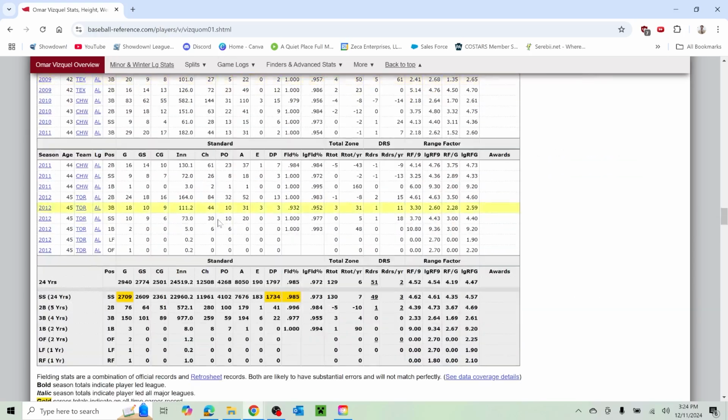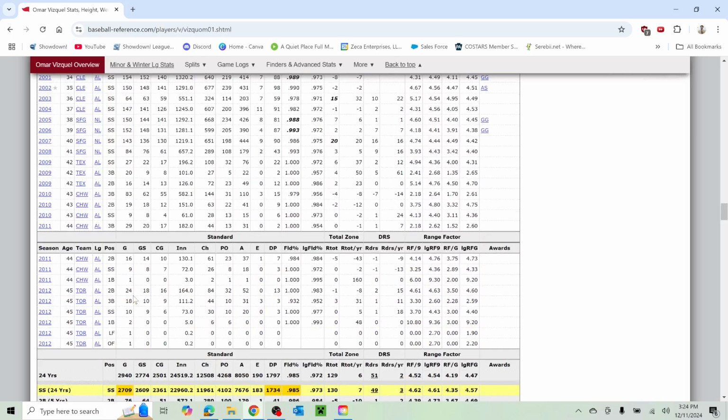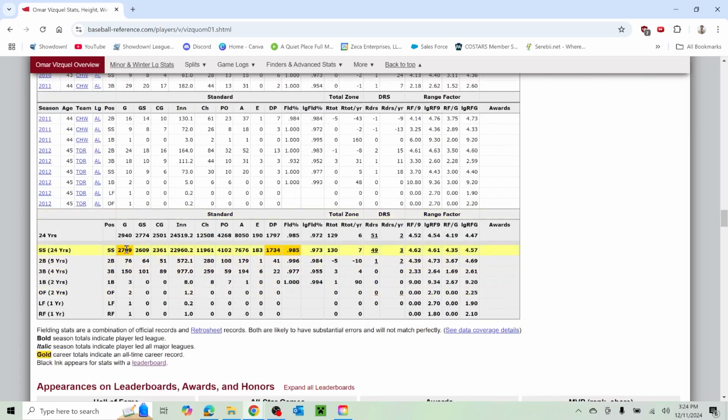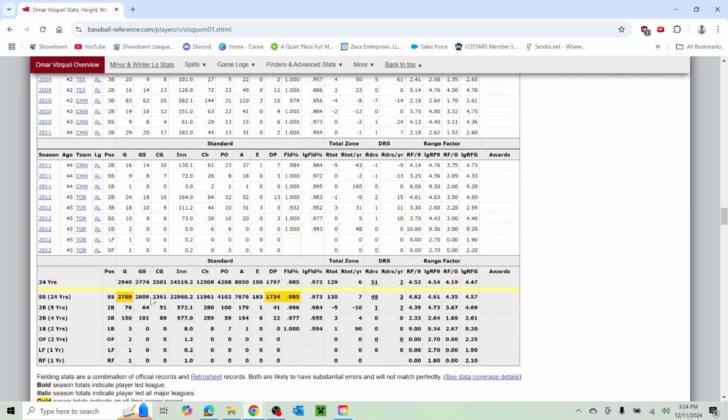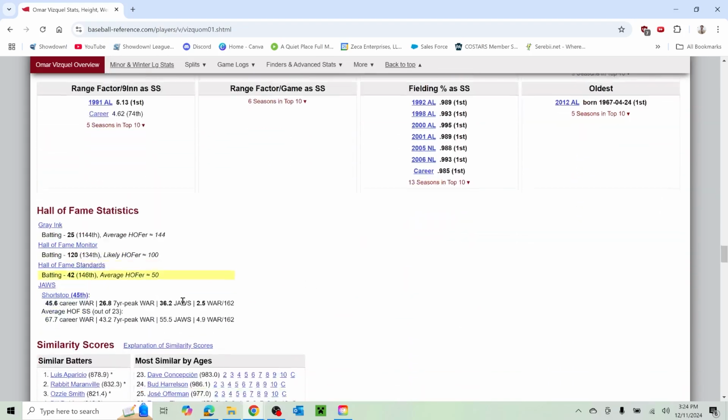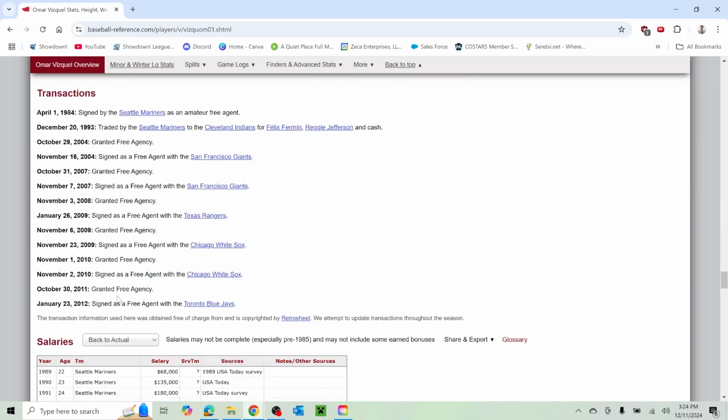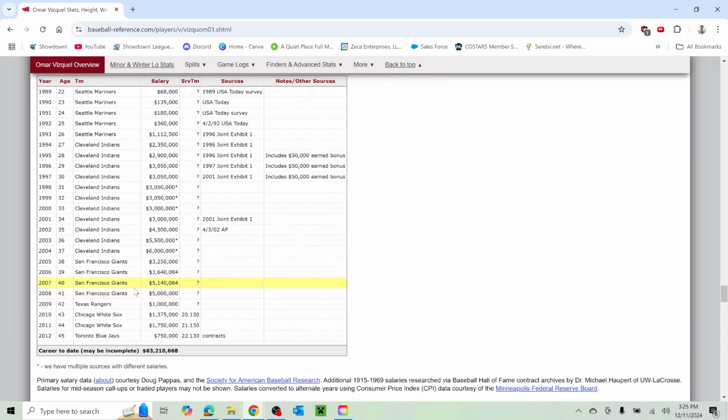Let me see what the transactions look like. Oh, he's an all-time leader in... Yeah, look at that. All-time leader in games played at shortstop. All-time leader in double plays turned. And there, look at that. All-time leader in fielding percentage. That is awesome. If you want to emulate any shortstop, Omar Vizquel is your guy. 100%.